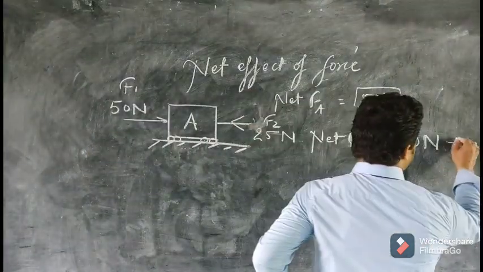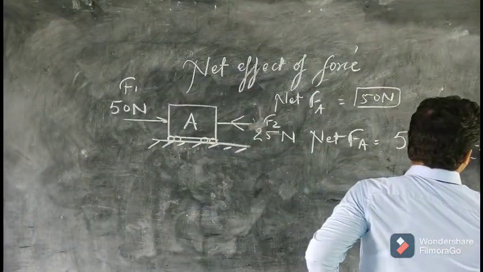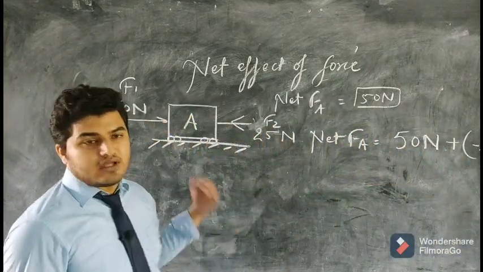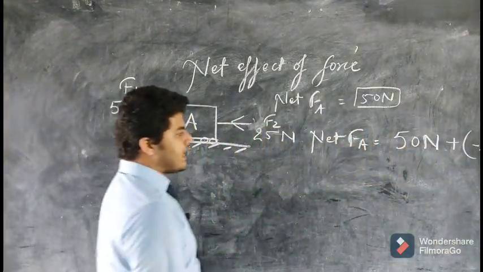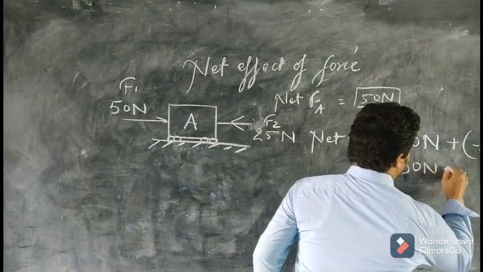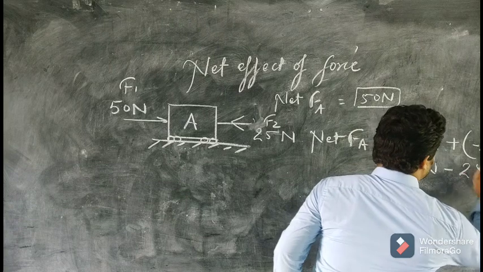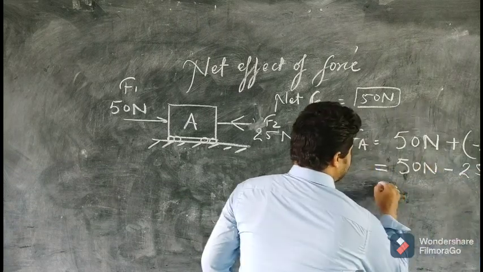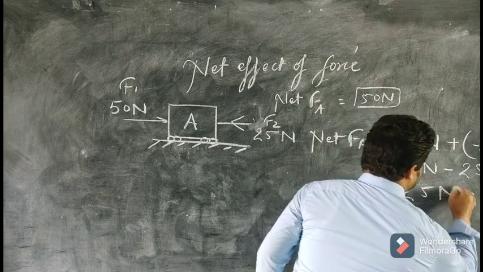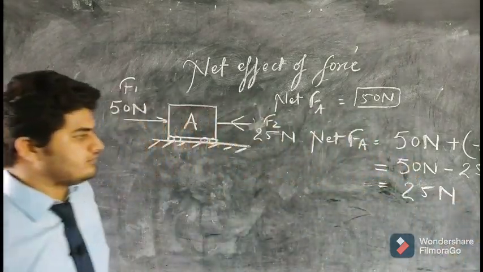So 50 Newton plus minus 25 Newton, because 25 Newton is acting on the left side. So the direction is opposite, so negative sign. So 50 minus 25 results in 25 Newton.